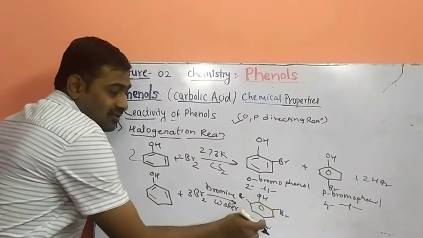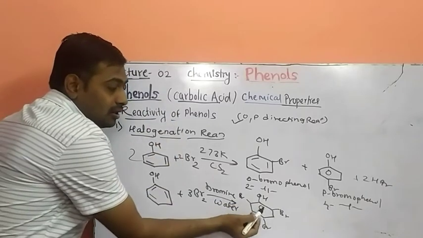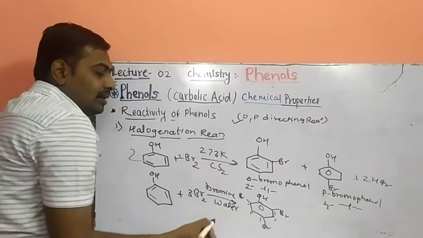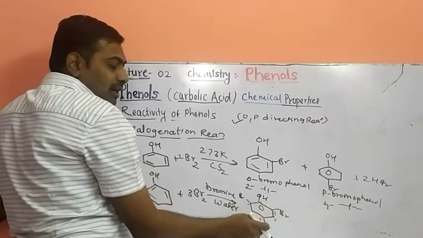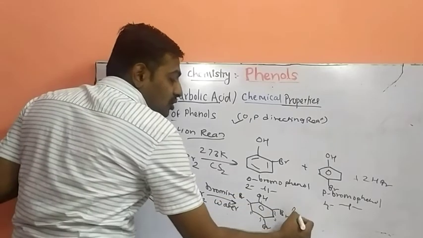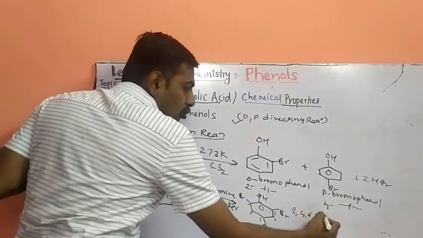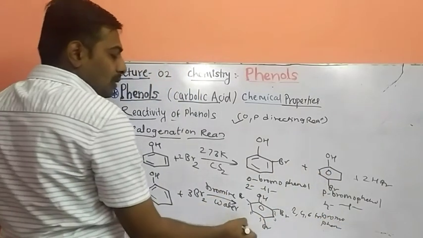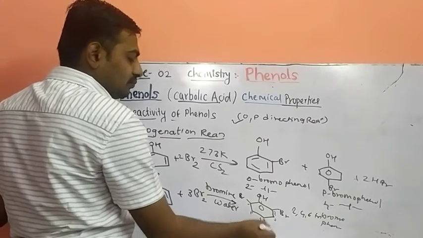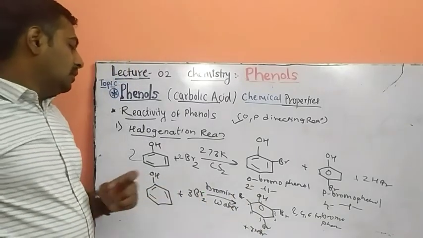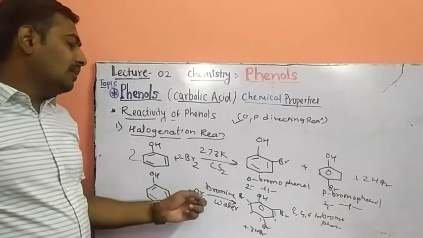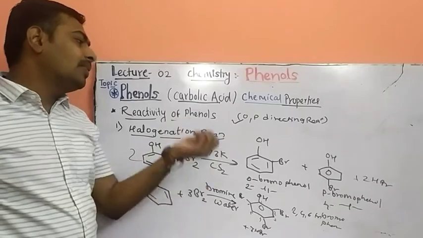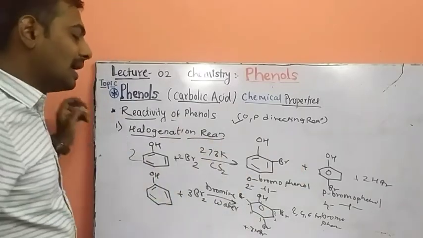This is the first position, then second, third, fourth, fifth and sixth. So substitution occurs at 2, 4 and 6. It is called 2,4,6-tribromophenol, plus thrice HBr as a byproduct. When phenol reacts with bromine water, it gives 2,4,6-tribromophenol, and when phenol reacts with bromine in carbon disulfide, you get ortho and para substituted products as different molecules.